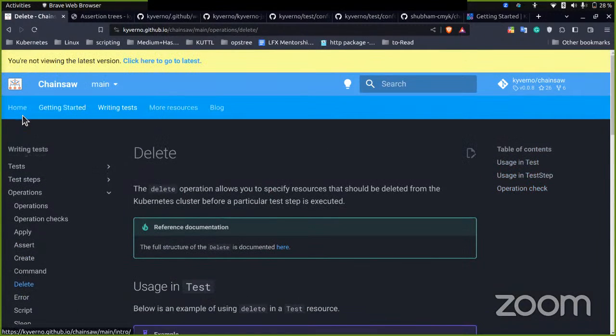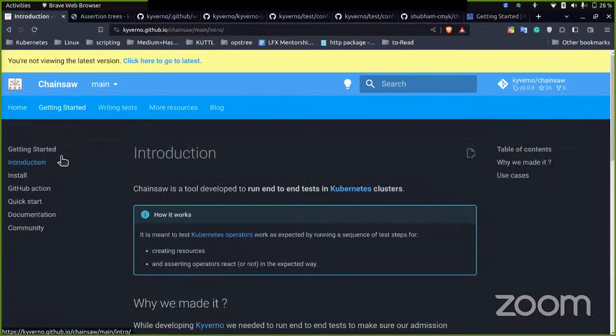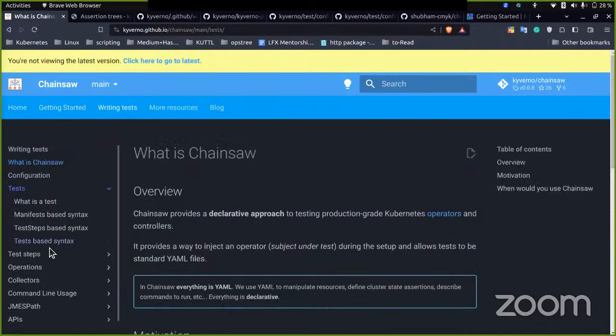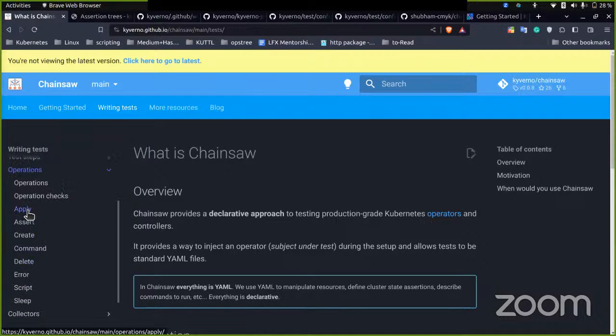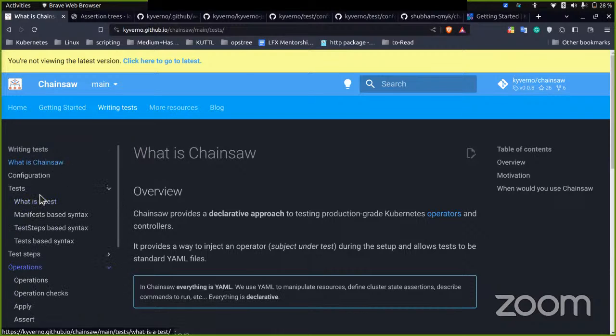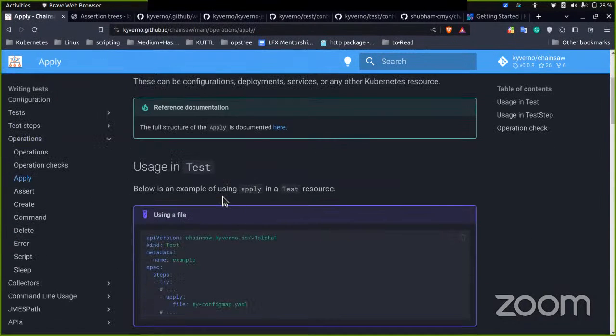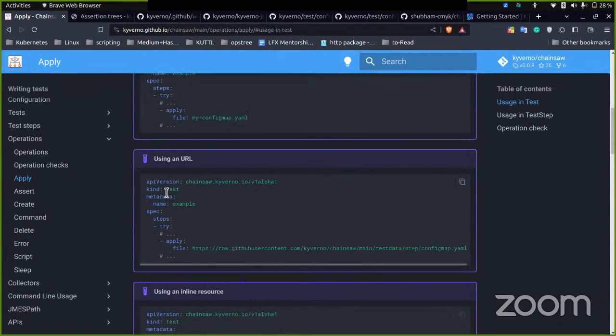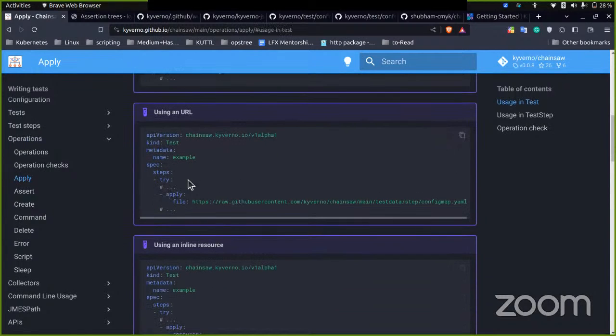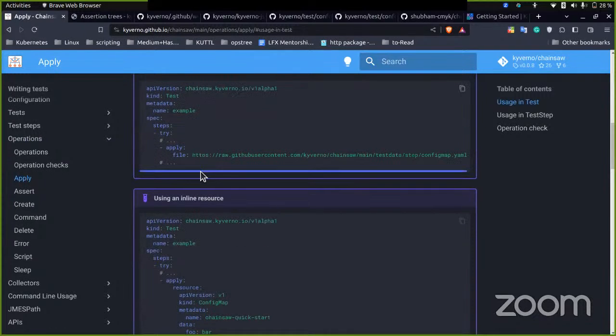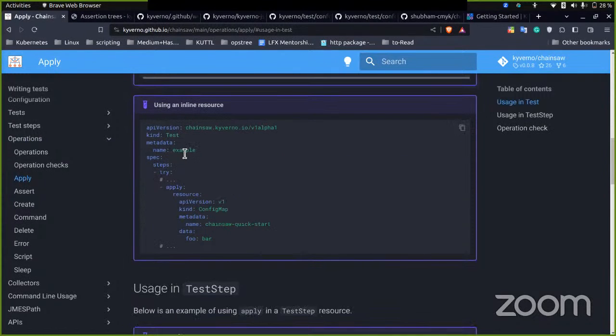The second thing is the timeouts. Chainsaw has defined timeouts at every operation level, like at every test, and in every operation, like apply, assert, create. Unlike Kuttl, which only has it at a few top levels, at the test step or test. But we have defined it very tightly. The changes are on the way right now, and we are improving this as much as we can.